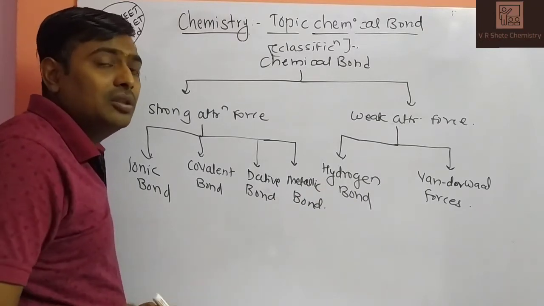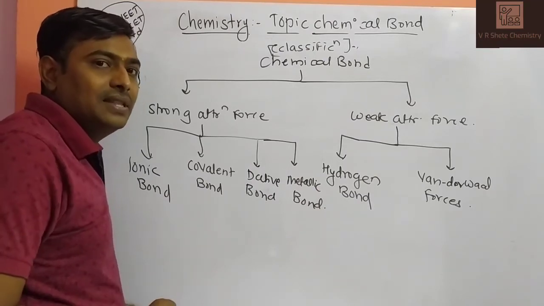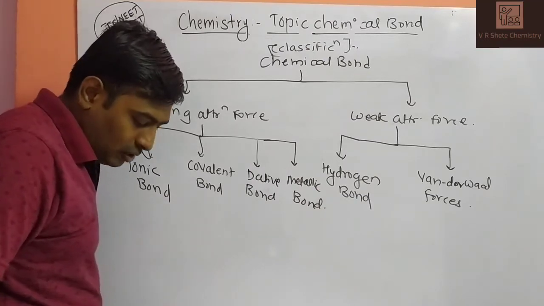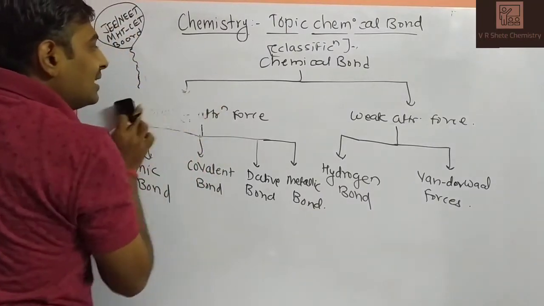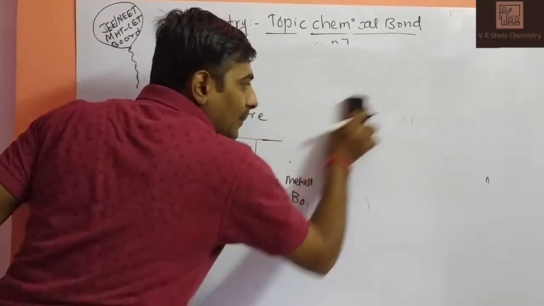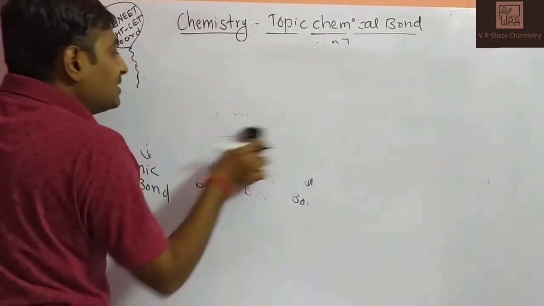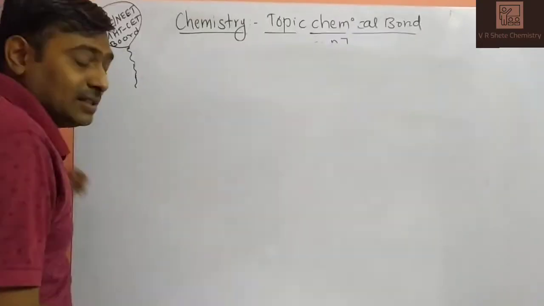These are based on the valence electrons, which is based on the Kossel-Lewis theory. We discussed the valence electrons of an element. Right now we will discuss one more interesting thing, that is the valence electrons of a molecule or ionic species. So how do we calculate the valence electrons of any species?